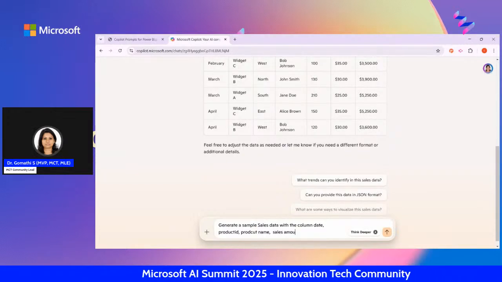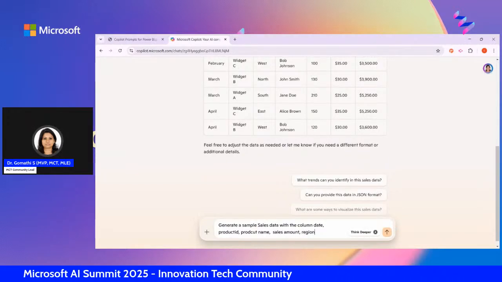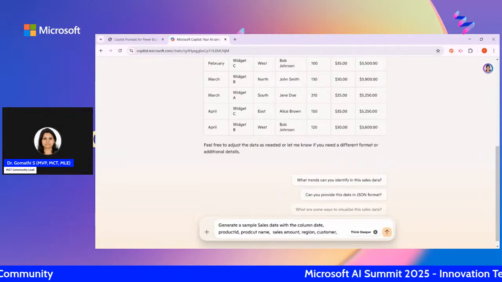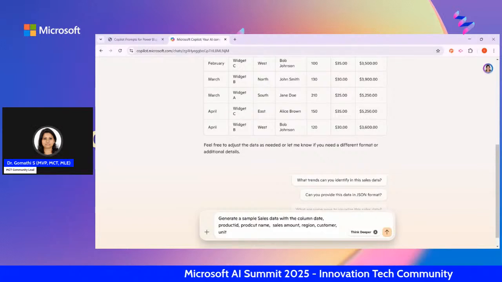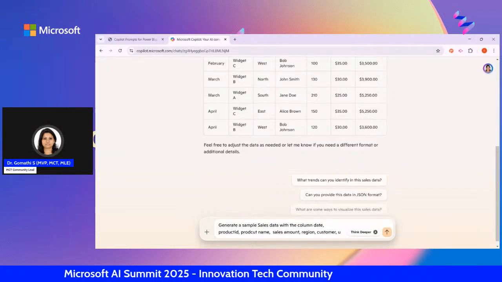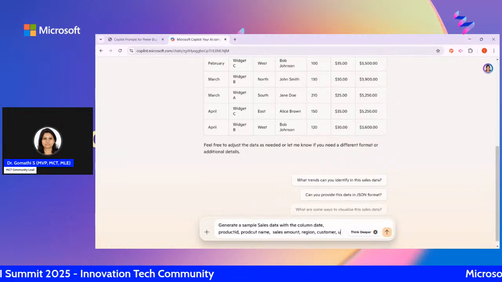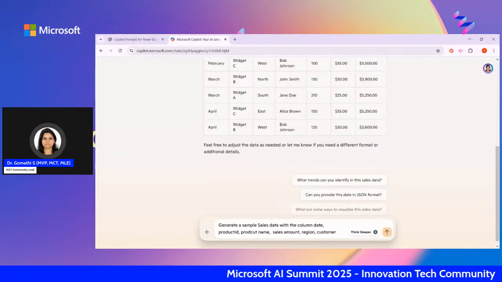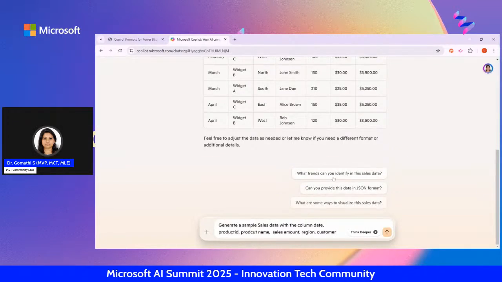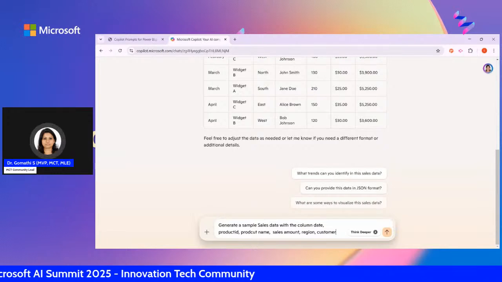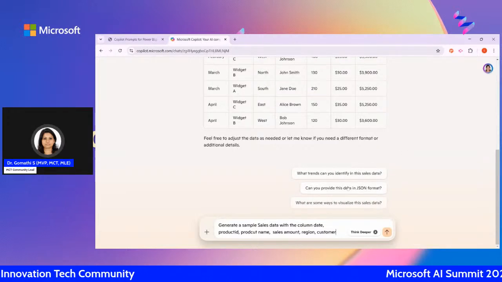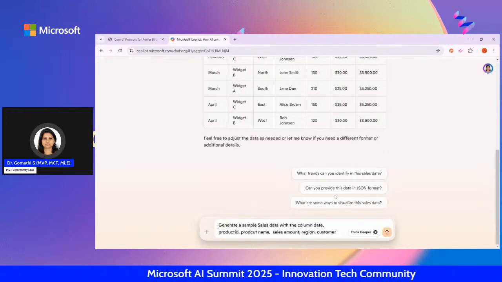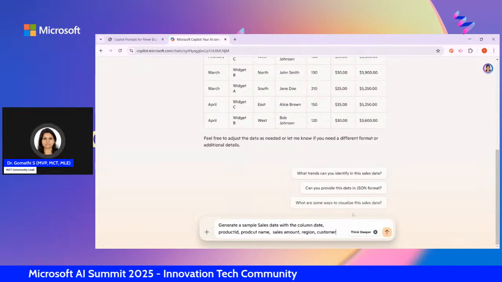Sales amount, and if you want to add something like region, customer, unit, whatever you want, just add it. Like columns date, product ID, product name, sales, whatever you want, you can add it here. Here you can see that previously we entered the prompt, and it is asking if you want any follow up prompt, like what trends you can identify in the sales data, can you provide this data in JSON format, or what are some ways to visualize the sales data?